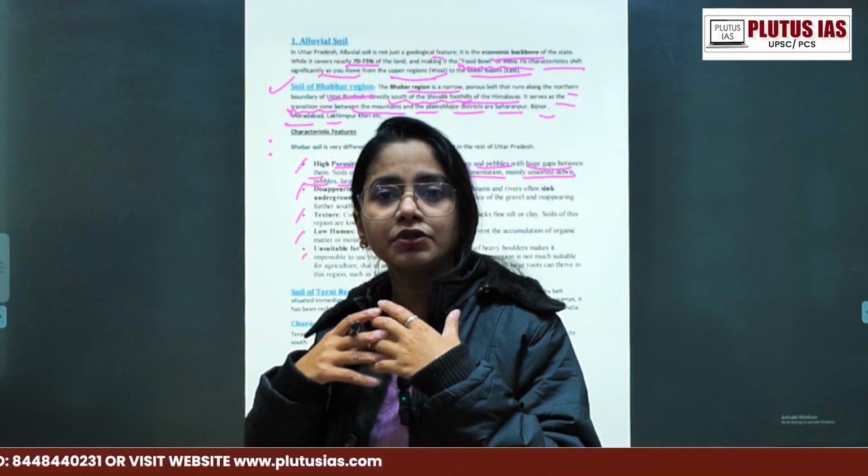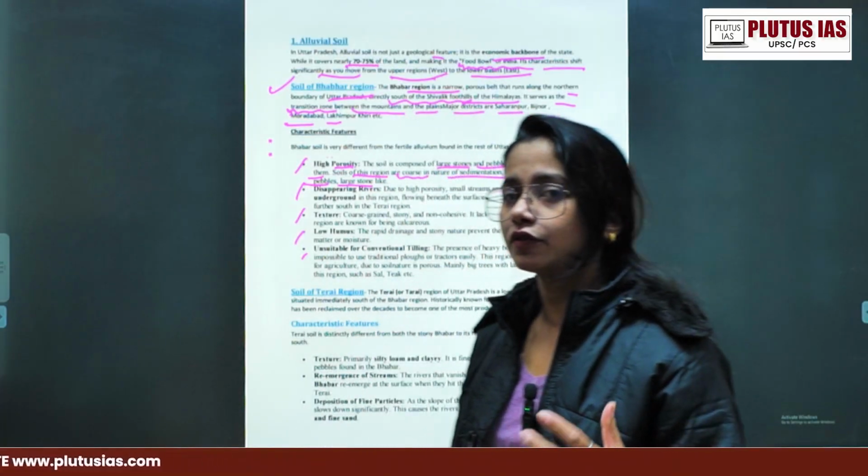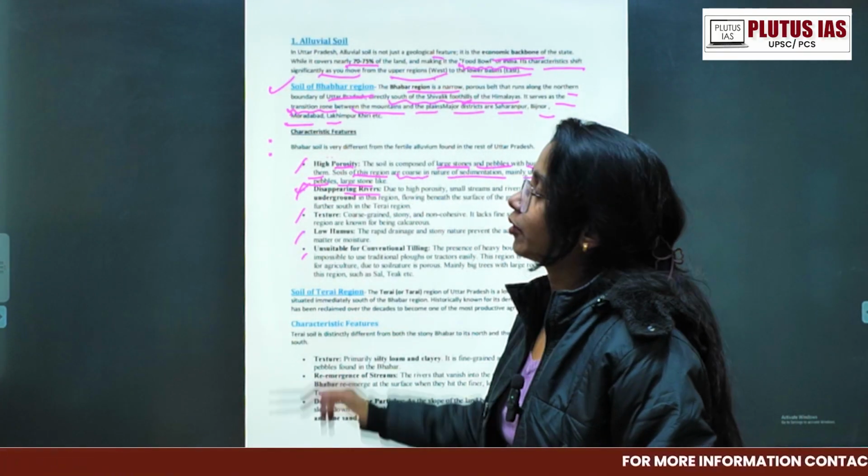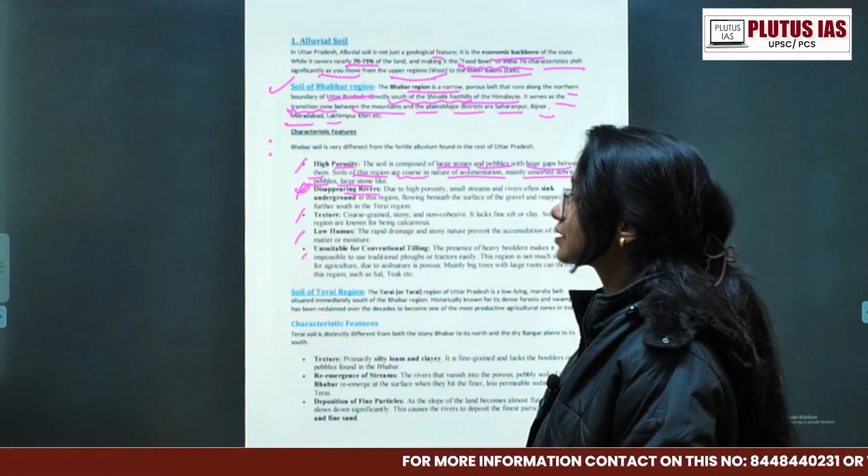The plant's root can grow very easily in that kind of soil. So it is not here. So the second point is disappearing rivers. This is a very important point. This has been asked indirectly in the prelims question also.